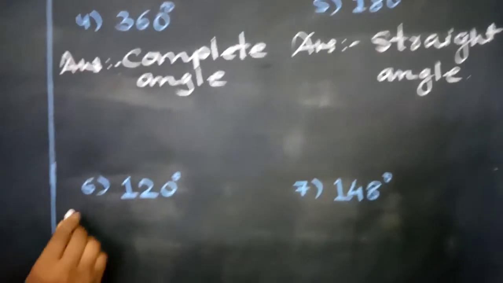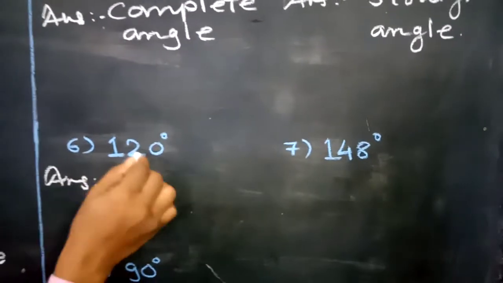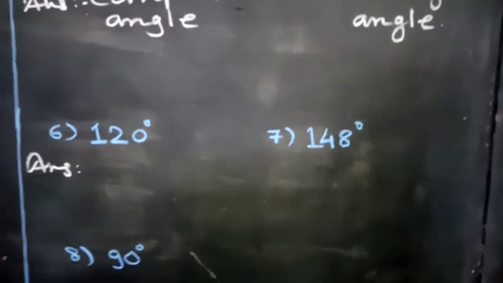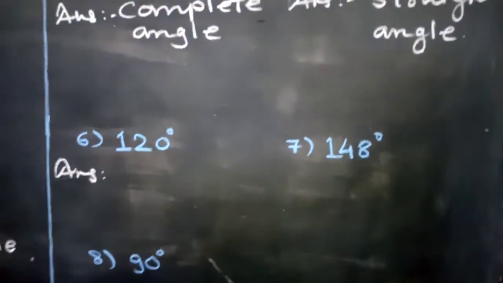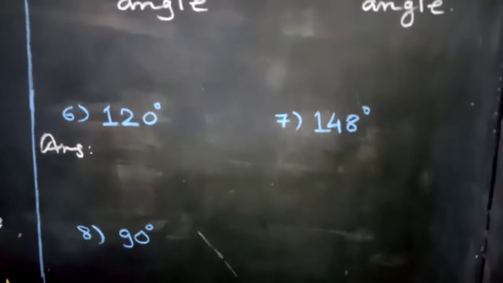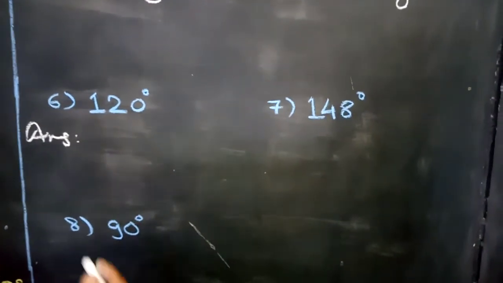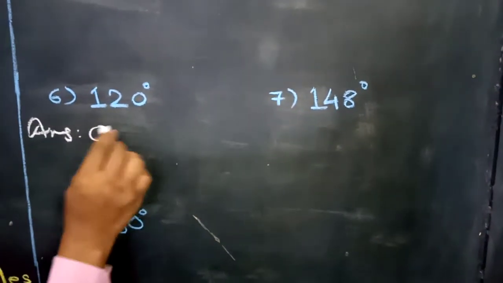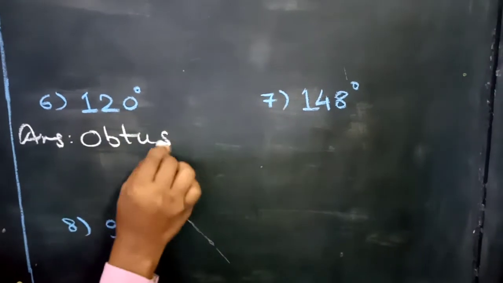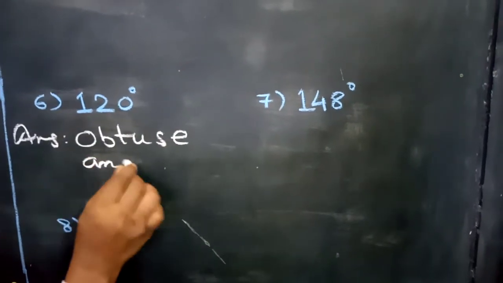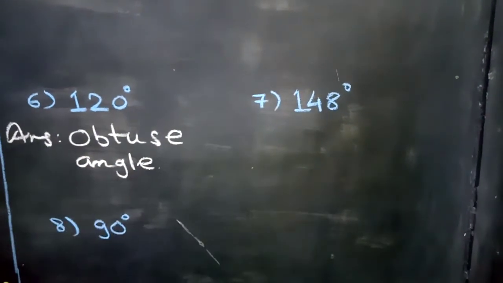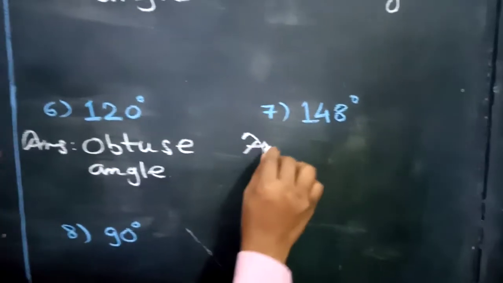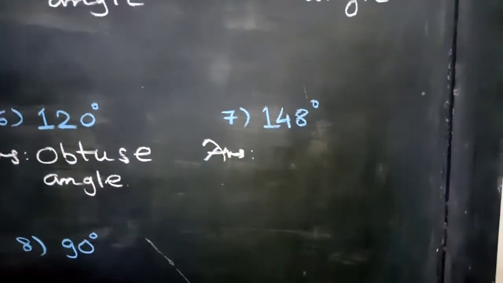Next, sixth one, it is given 120 degrees. 120 is more than 90 but less than 180. So which kind of angle will this be? This will be an obtuse angle. So right here, obtuse angle. Similarly, question number 7, it is given 148.